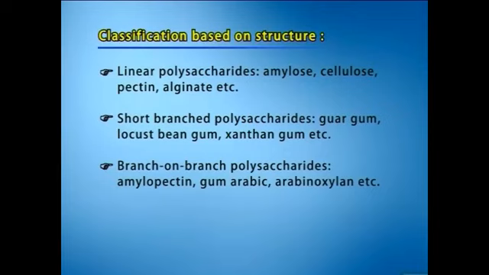Linear polysaccharides such as amylose, cellulose, pectin, alginate, etc. Short branch polysaccharides such as guar gum, locust bean gum, xanthan gum, etc. Branch-on-branch polysaccharides. Examples include amylopectin, gum arabic, arabinoxylan, etc.